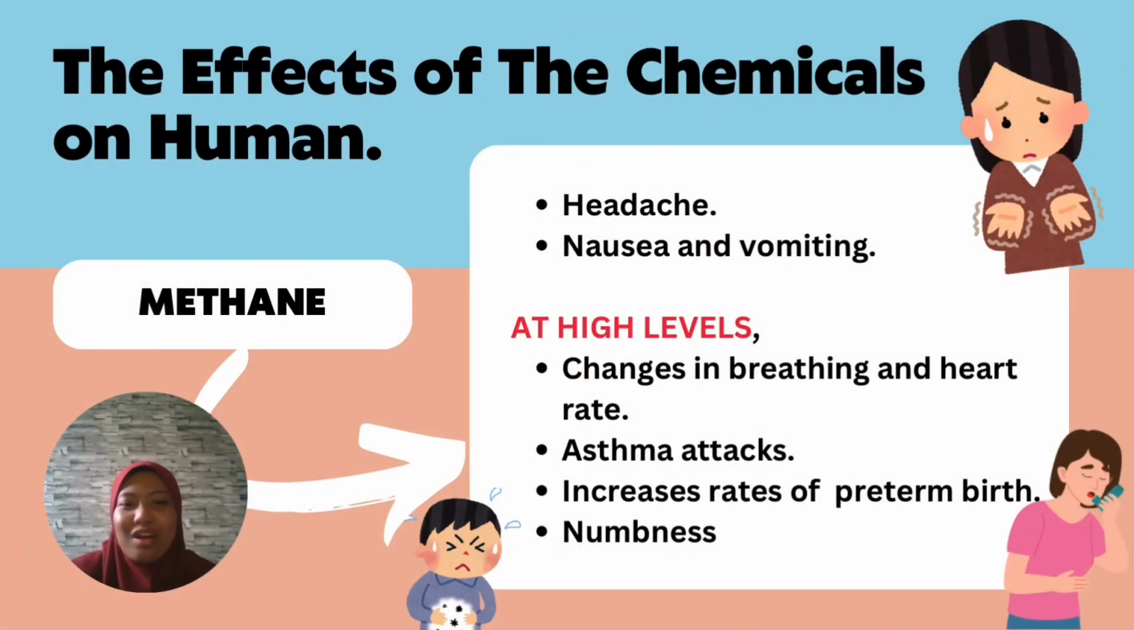So I would like to talk about the effects of the chemicals on humans. Methane can cause headache, nausea, and vomiting. In severe cases, methane can cause changes in breathing and heart rate, asthma attacks, increased rates of preterm birth, and also numbness.